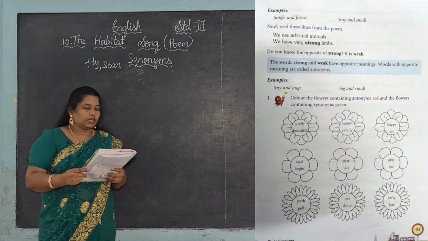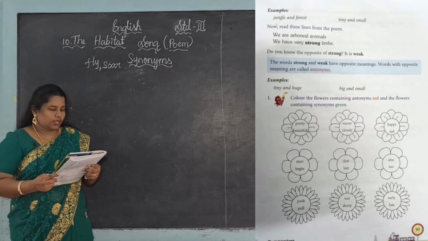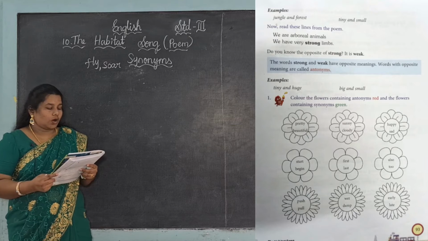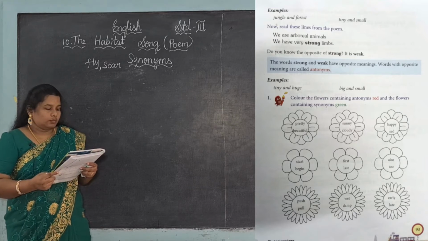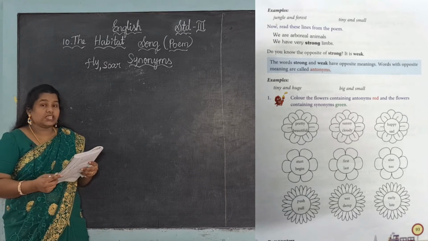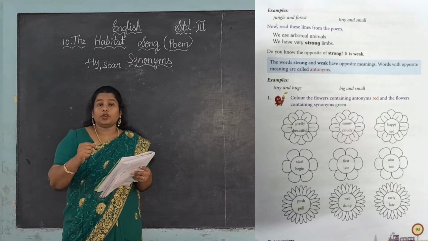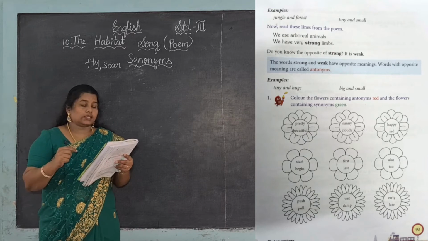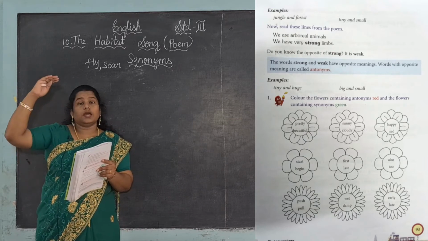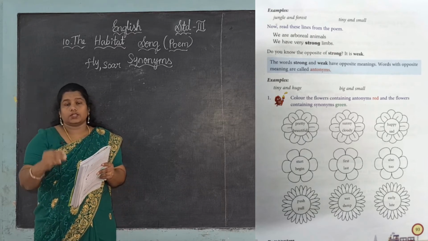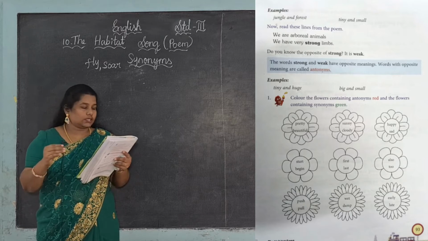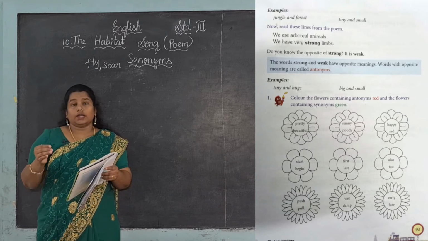Now read these lines from the poem. We are arboreal animals. We have very strong limbs. Arboreal animals live on the tree, right? So here we have very strong limbs.